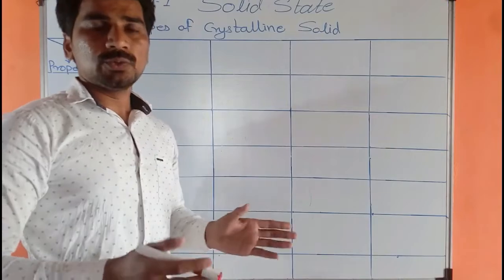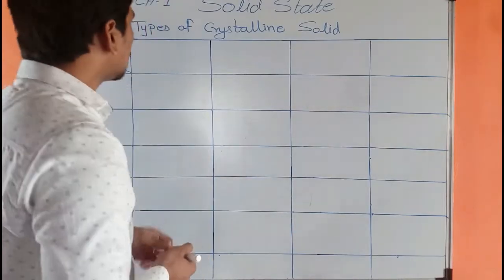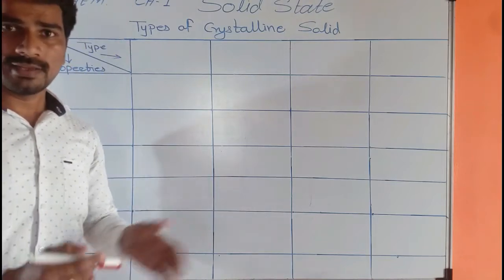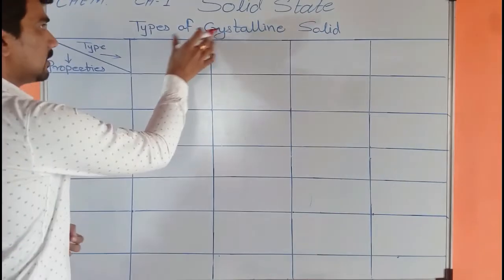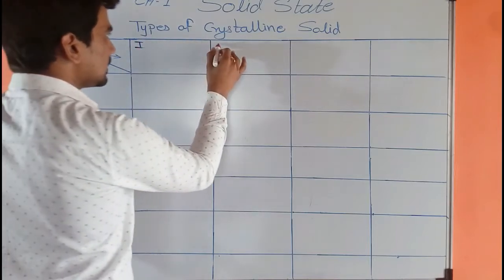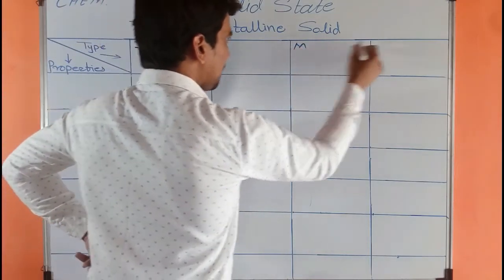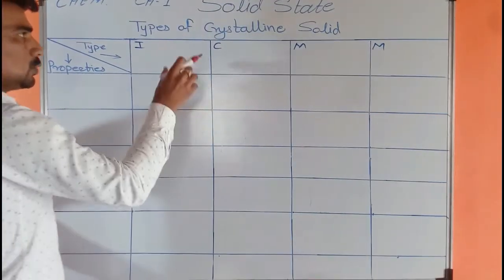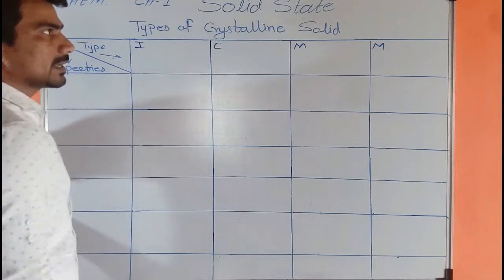To discuss the properties of types of crystalline solids, I have made a table. Let's write the types of crystalline solids. As I told you, I, C, M, M is the short form to remember the types of crystalline solids.